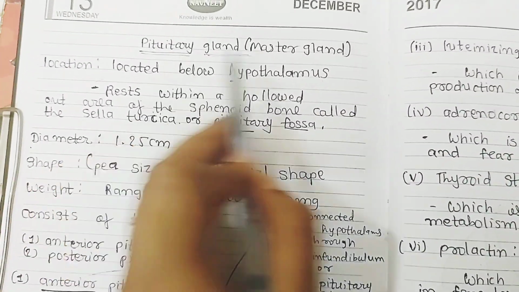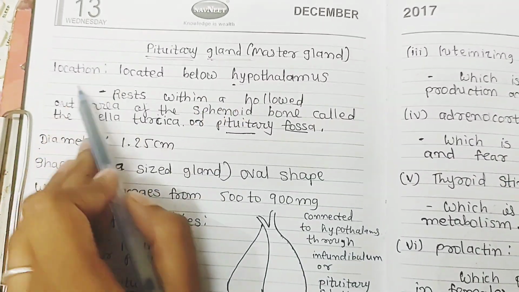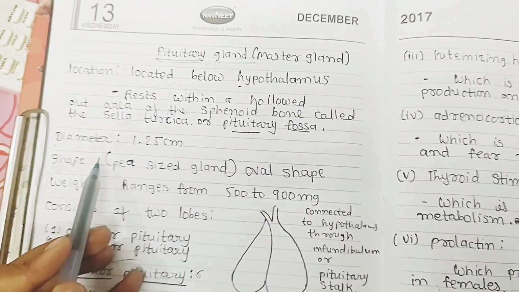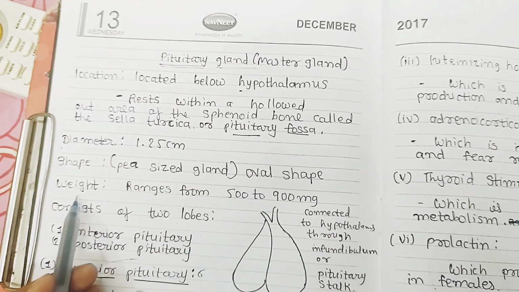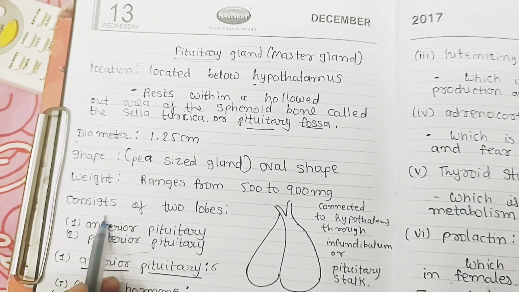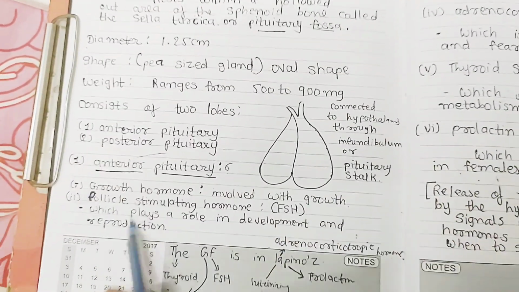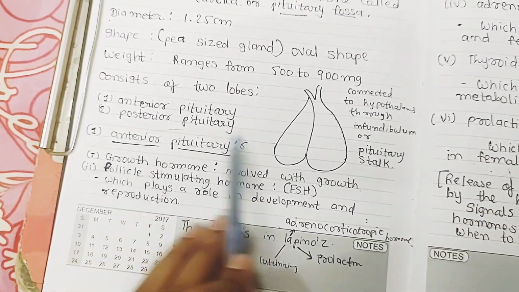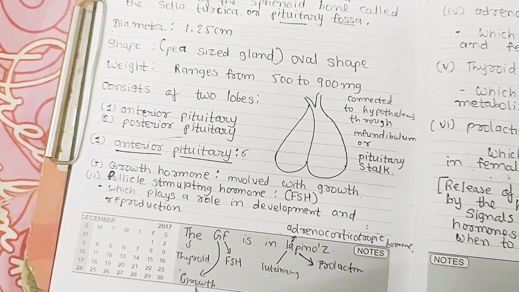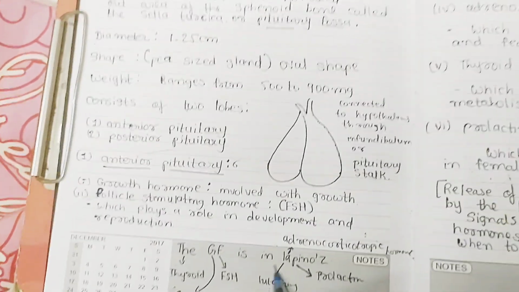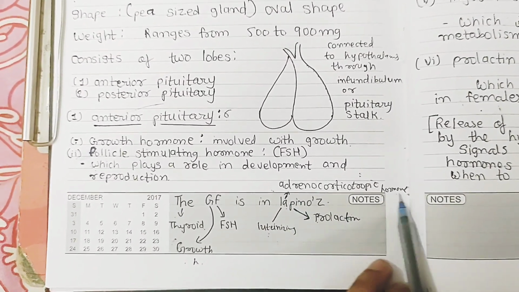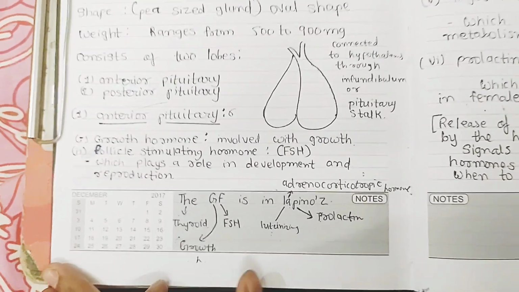Once again, the pituitary gland, also known as the master gland: location below the hypothalamus and in the pituitary fossa, diameter 1.25 centimeter, shape oval, weight 500 to 900 mg, consists of two lobes, anterior and posterior pituitary. The anterior pituitary has 6 hormones: TH thyroid stimulating hormone, G growth hormone, F FSH, is in L luteinizing, A adrenocorticotropic hormone, and P for prolactin.